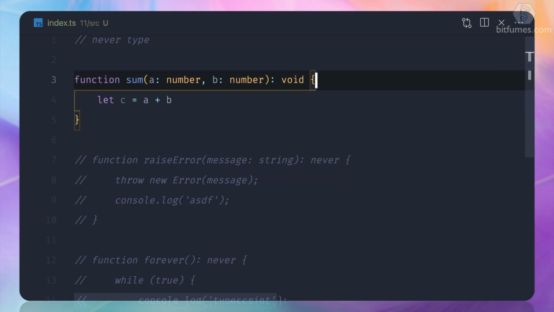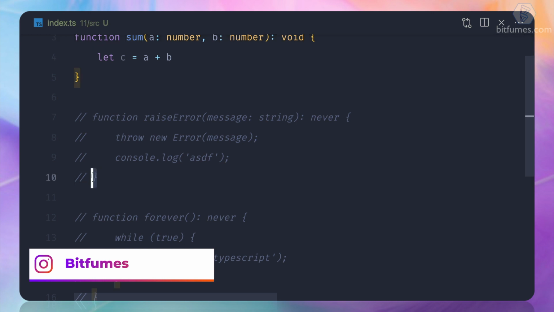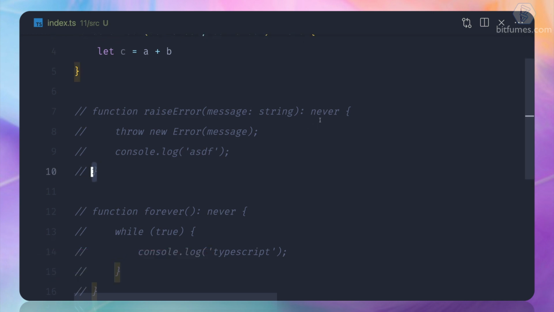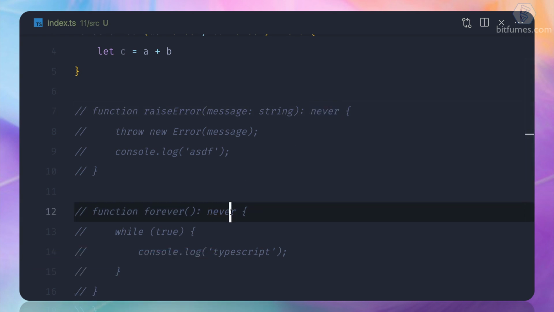So I think you got the difference between void and never. Void doesn't return anything but finishes the function. A function which never finishes execution, never reaches the end point of the function, is called having a return type of never. So this is an absolutely important concept in TypeScript to understand.